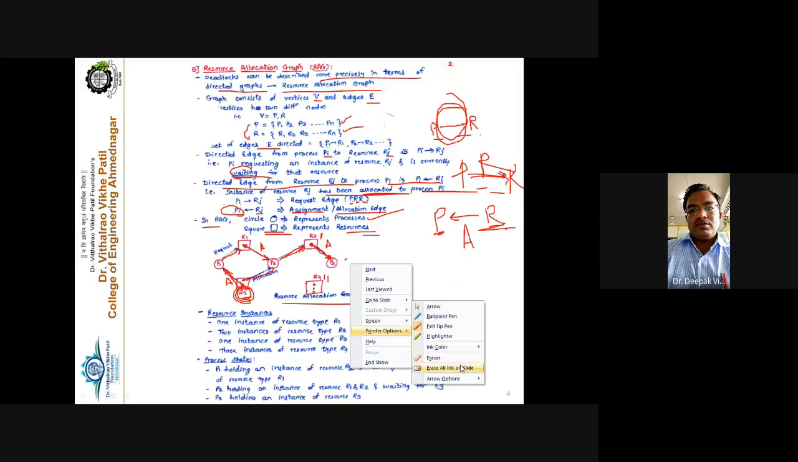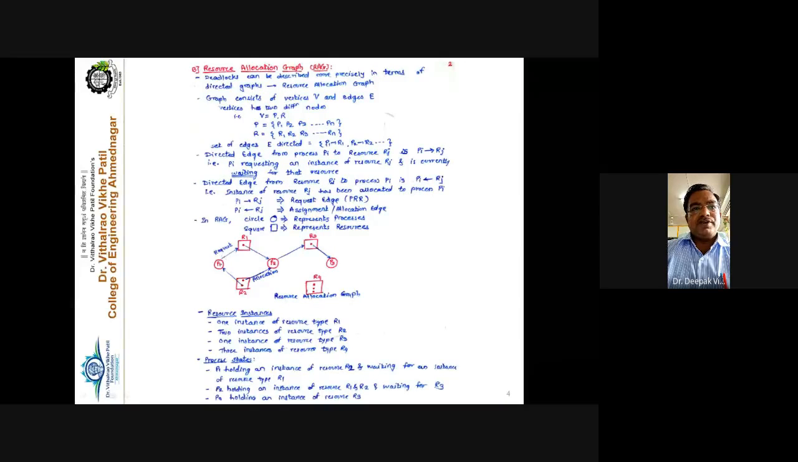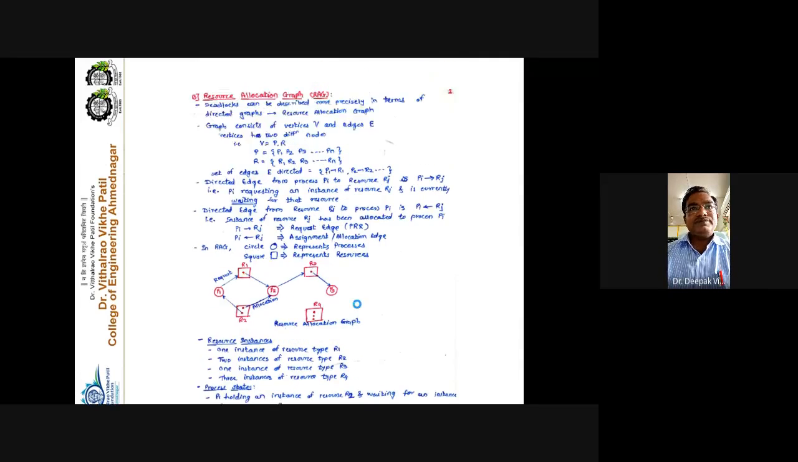So we can see here how to draw: the request edge starts from the circle and ends at the square boundary, and the allocation edge starts from that particular instance and ends at the border of the circle. Getting this point? So this is called the resource allocation graph. Now how is this graph useful to detect whether the system enters into a deadlock state or not? That we'll see.